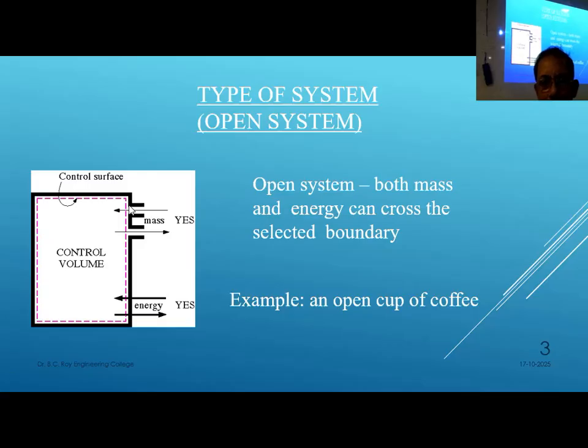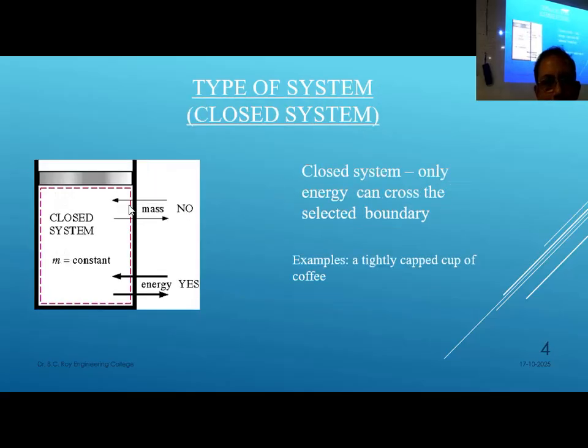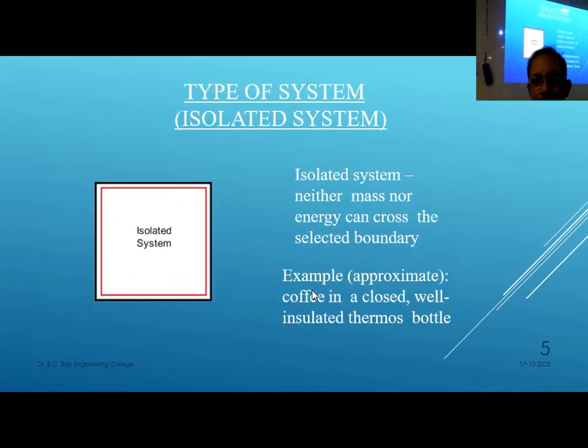An open cup of coffee is an open system, a closed cup of coffee is a closed system, like that. A tightly capped cup of coffee is a closed system. Isolated system: an insulated thermos bottle, as I told you, thermoflask. That is the example of an isolated system.